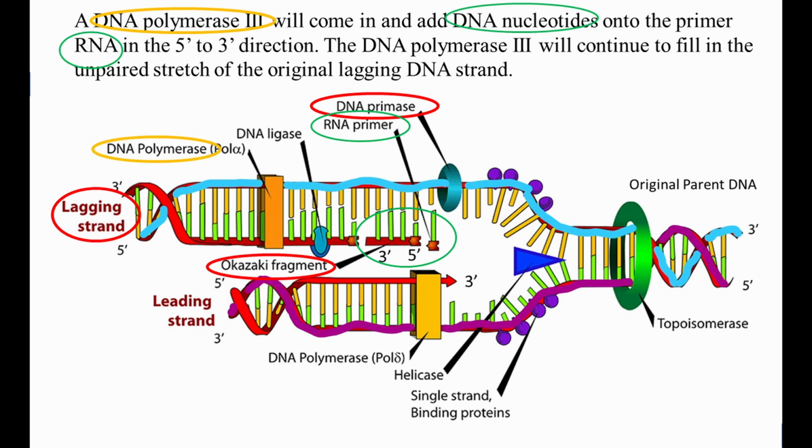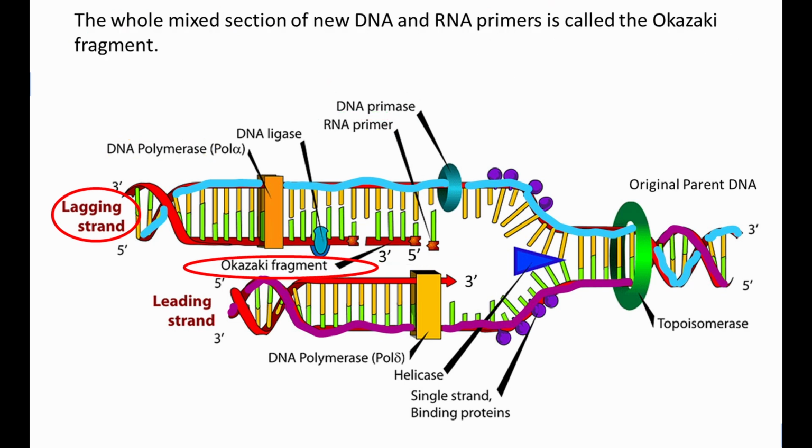A DNA polymerase 3 will come in and add DNA nucleotides onto the primer RNA in the 5' to 3' direction. The DNA polymerase 3 will continue to fill in the unpaired stretch of the original lagging DNA strand until it reaches the section of daughter lagging DNA that is filled. At this point, it will stop. The whole mixed section of new DNA and RNA primers is called the Okazaki fragment.